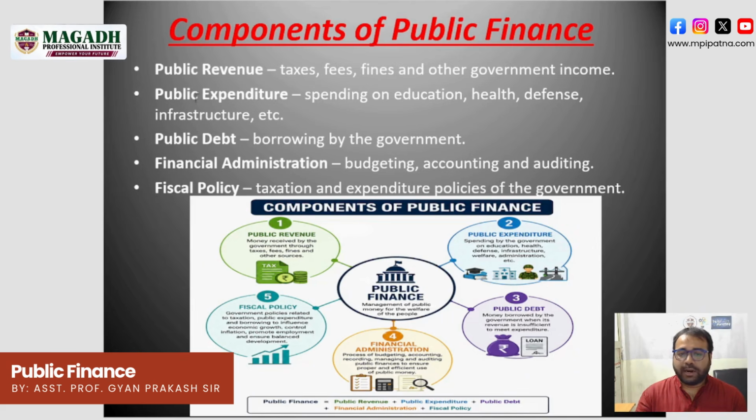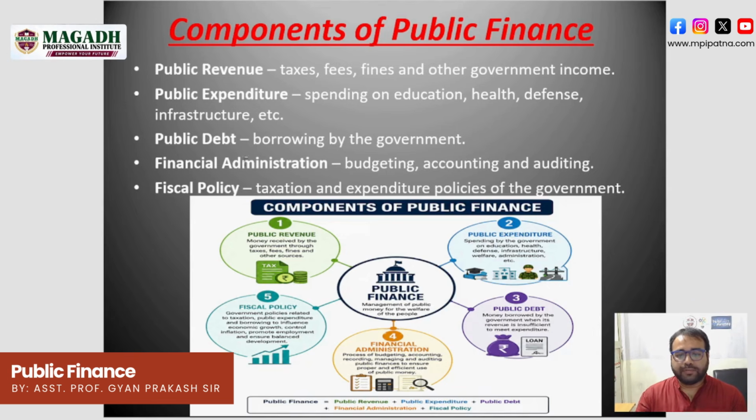After that comes public expenditure: spending on education, health, defense, and infrastructure. For infrastructure, take the Udan scheme: the government is developing many airports and airstrips. The government is developing hospitals, and new AIIMS are being built, which is the infrastructure for the health sector. New universities and new campuses of education hubs are being built, which is infrastructure for education. What is public debt? That is the borrowing of the government.